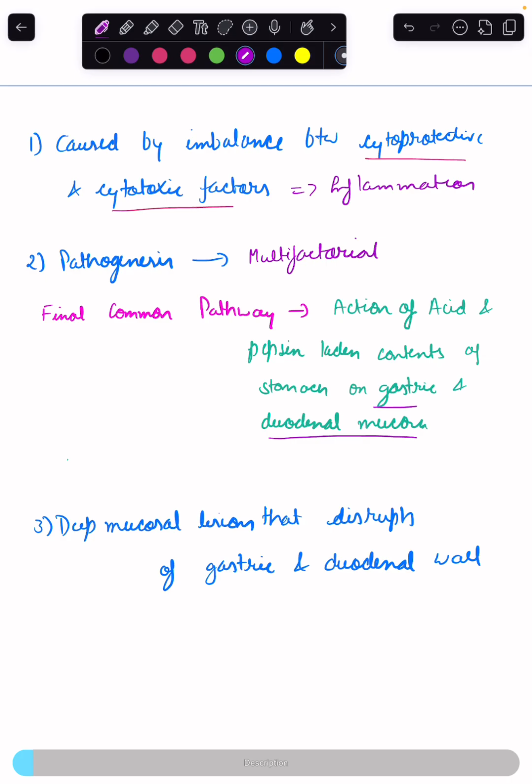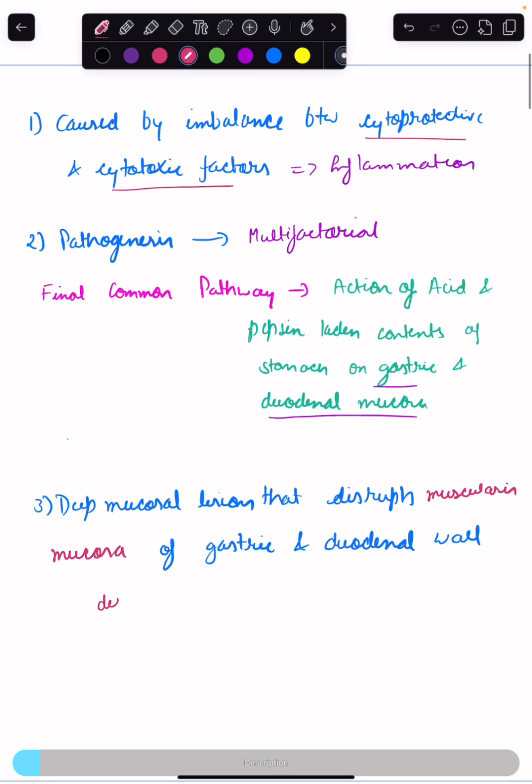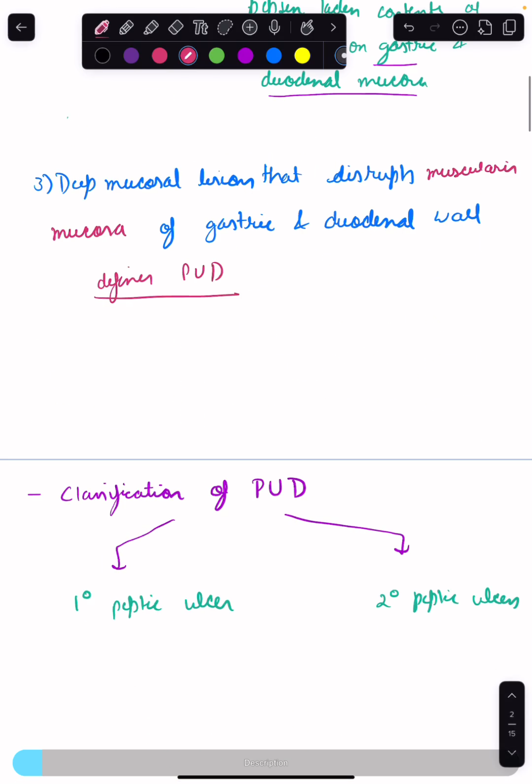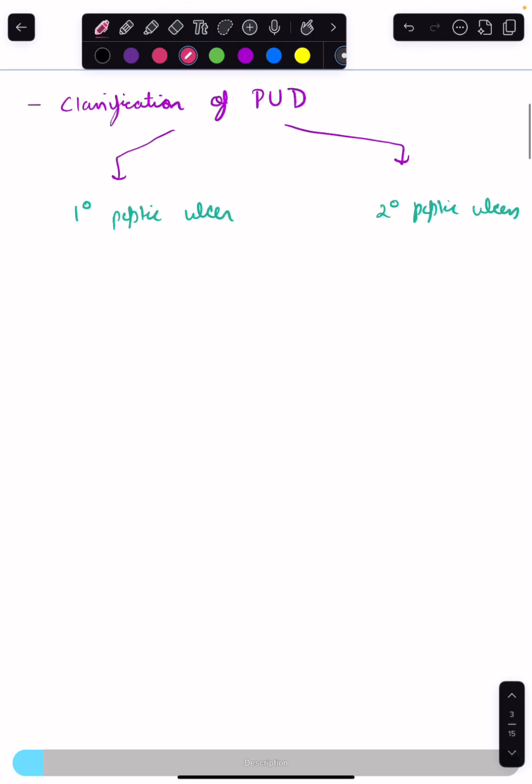Now, the deep mucosal lesions that disrupt the muscularis mucosa of gastric and duodenal wall defines the peptic ulcer disease. We can classify peptic ulcer disease in two types, primary peptic ulcer and secondary peptic ulcer.